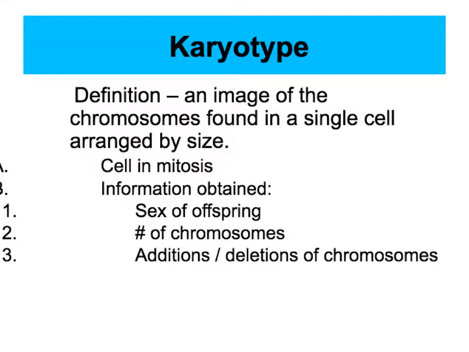Knowing that genes are found on chromosomes, and also knowing that we inherit 2 copies of every gene because we receive 1 chromosome from each parent during sexual reproduction, there's a lot of information and predictions we can make, as we saw with our Punnett squares. In addition, if I were to take a step back and look at the arrangement of chromosomes from one cell of an individual, I could produce this next item, which is called a karyotype. By definition, it's an image of the chromosomes found in a single cell, arranged by size.